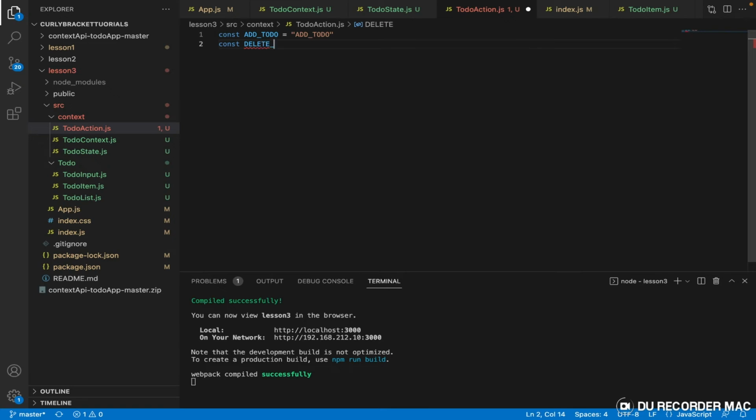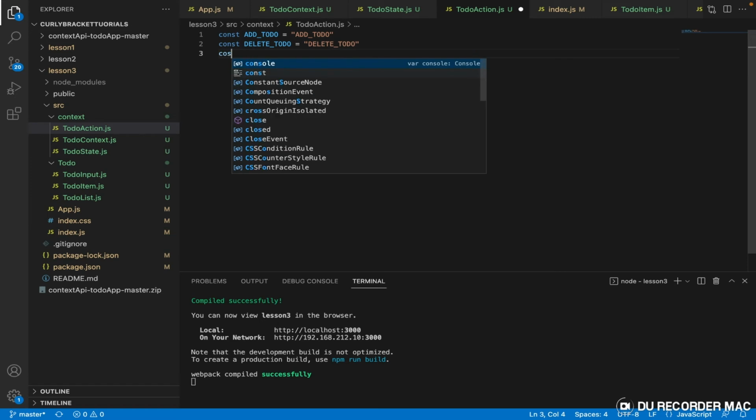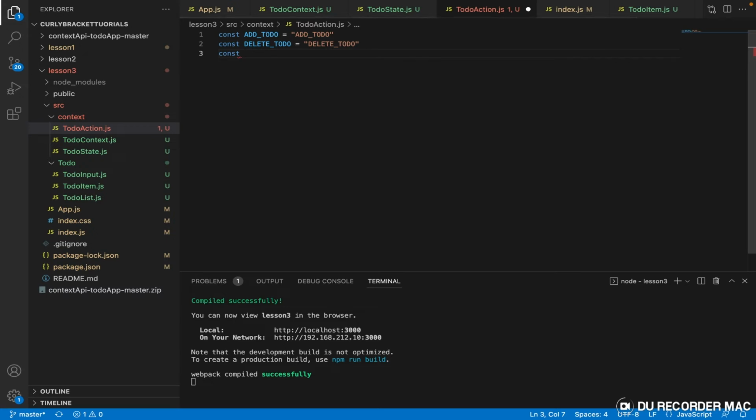And say const deleteTodo, deleteTodo. This is easy, right? So this is basically how you create your actions anyway. So say const toggleTodo, and then toggleTodo.